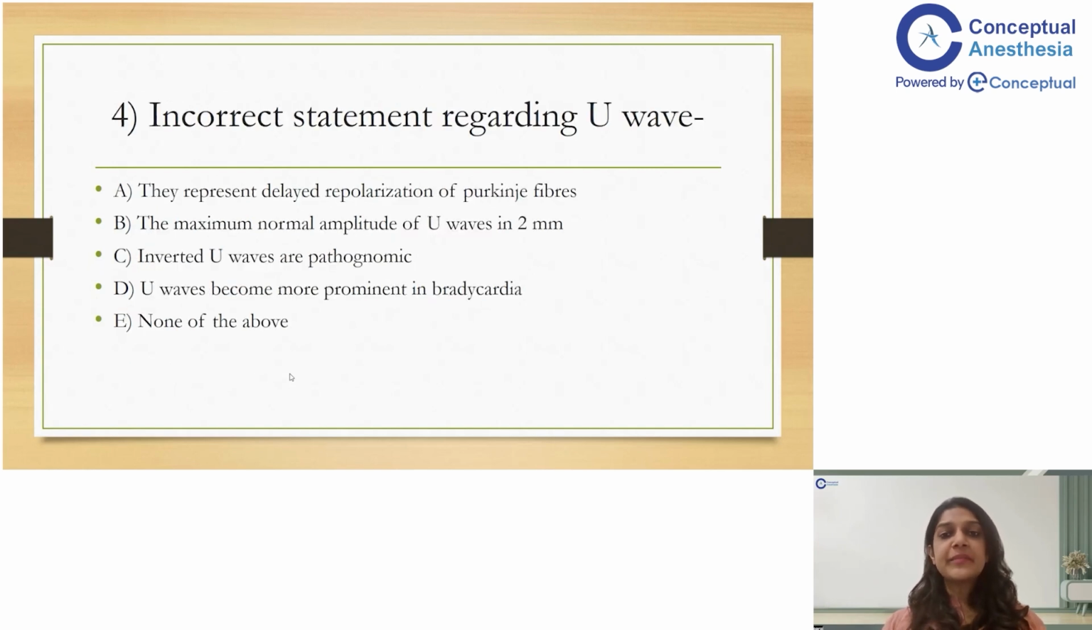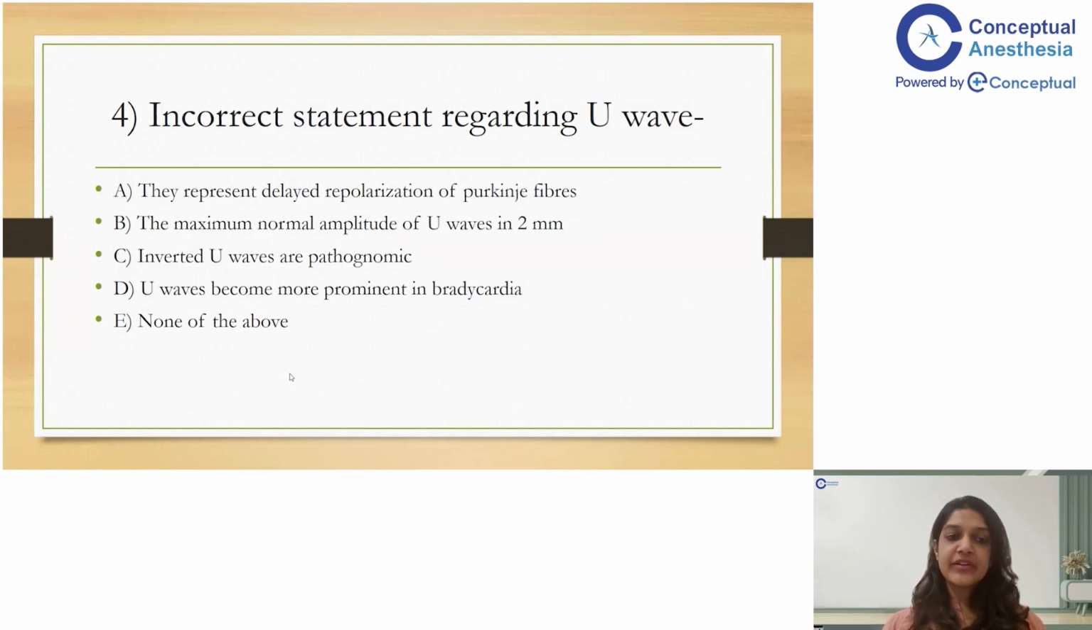Okay, incorrect statement regarding U wave. They represent delayed repolarization of Purkinje fibers. It's actually a correct answer. The maximum normal amplitude of the U waves is 2 millimeters. So anything more than 2 millimeters, you consider them to be pathognomic. So this is also a correct option. Inverted U waves are pathognomic.